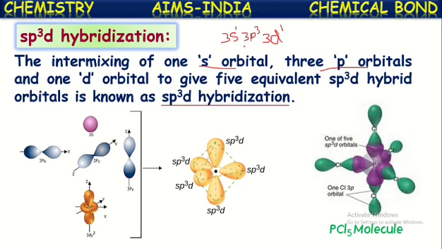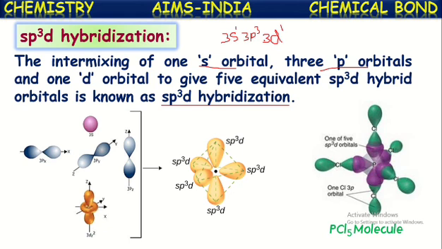Actually, its electronic configuration in the normal condition is 3s2, 3p3, isn't it? But in the excited state, one electron from its s orbital jumps into a vacant d orbital. Now it totally has 5 orbitals with single electron occupation. Here 3s1, 3px1, 3py1, 3pz1 and 3dz square 1. In this way, 5 atomic orbitals are there with the half-filled configuration.